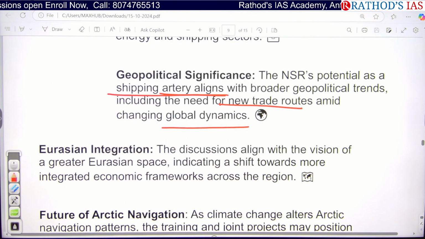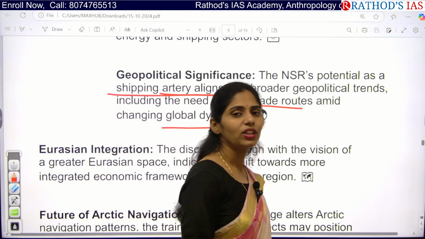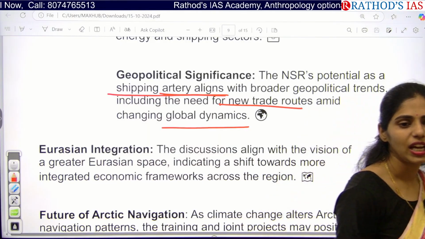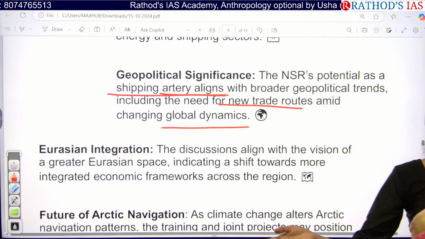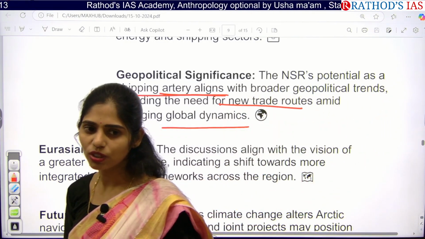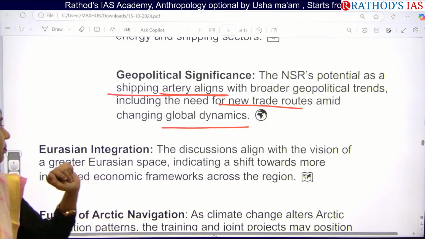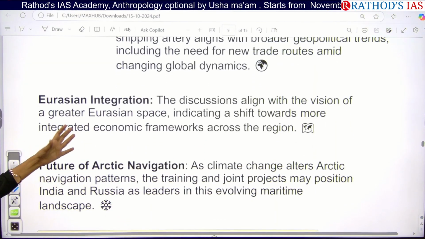Actually, one important thing about why we are going for this Arctic expedition is that climate change is happening. Because of this climate change, global temperature is increasing and the ice is melting. Because of this, the ice will convert into water so that we can go for easy navigation, and it will be very helpful for reaching Europe.